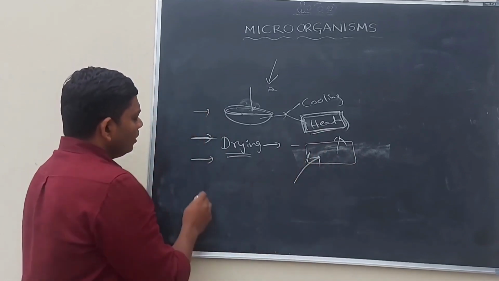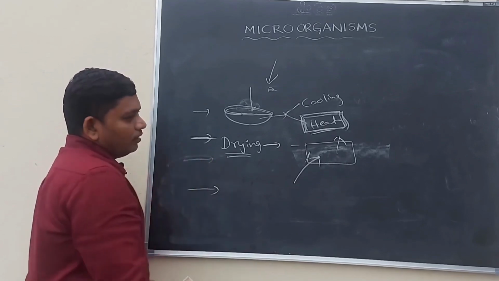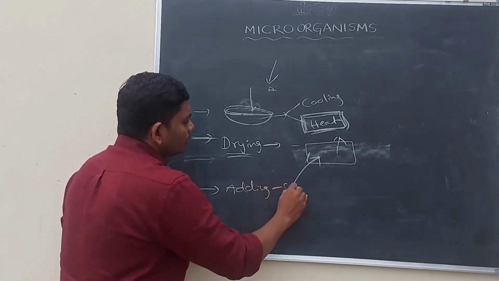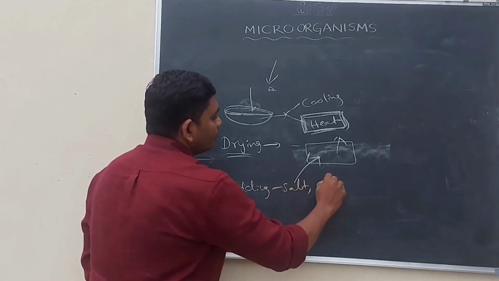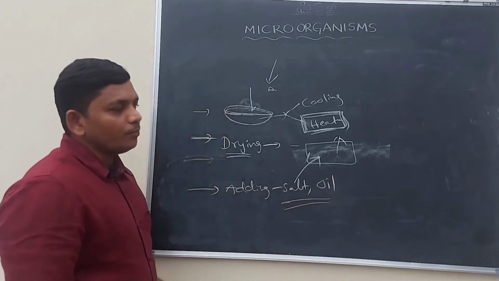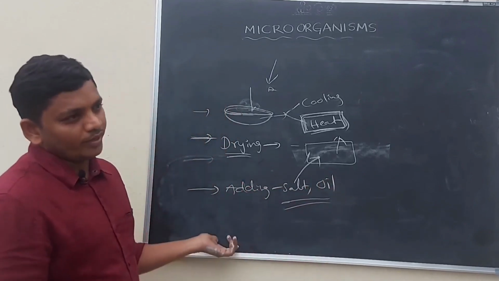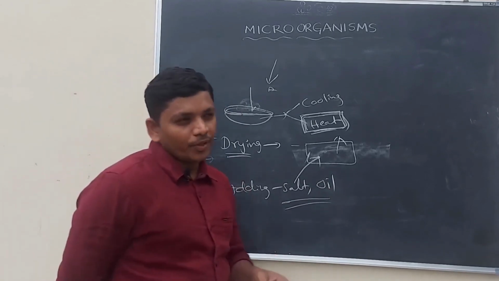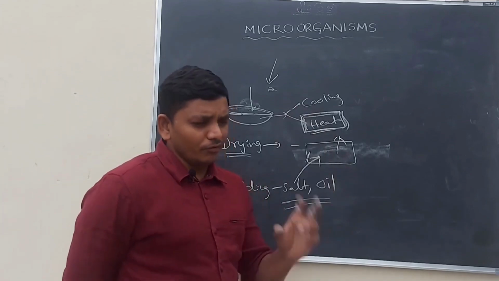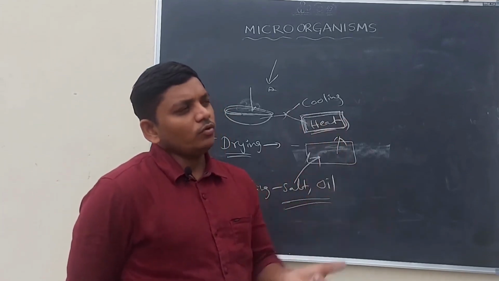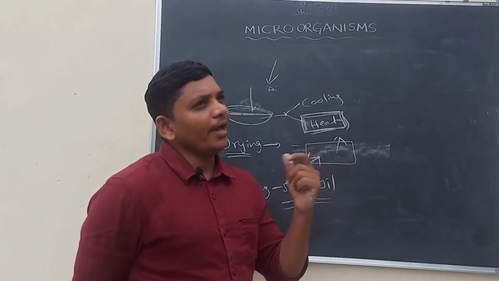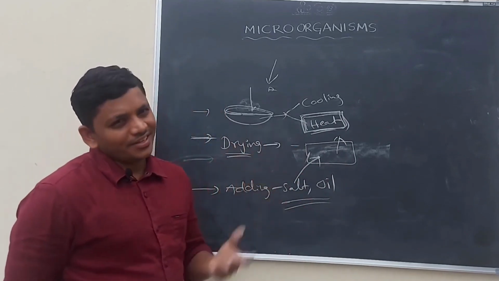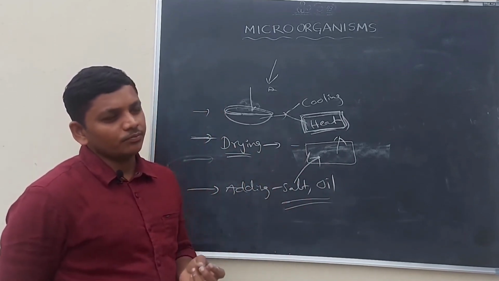And the third thing, adding salt and oil. This is also one type of method in the storing of food materials. For example, mango fruit. If you want to store raw mango, we can't store it more than 7 or 10 days. It will spoil after that time.